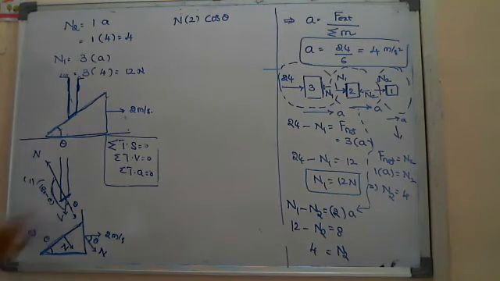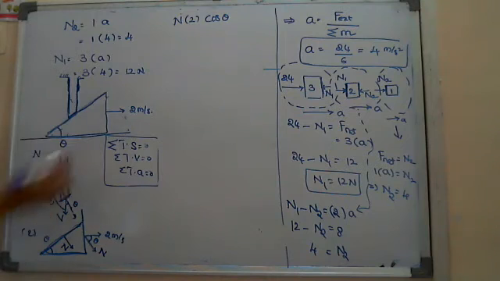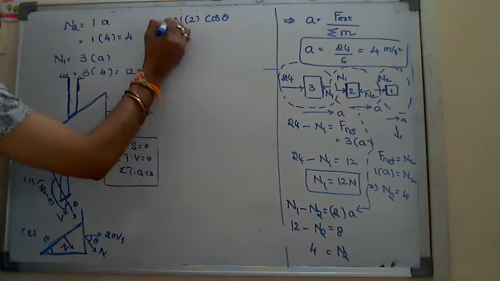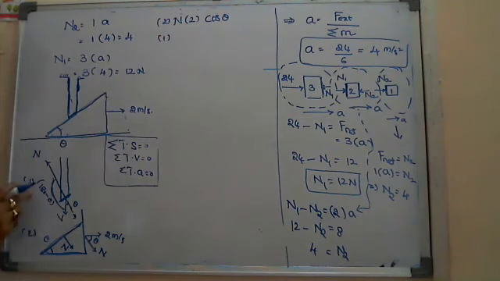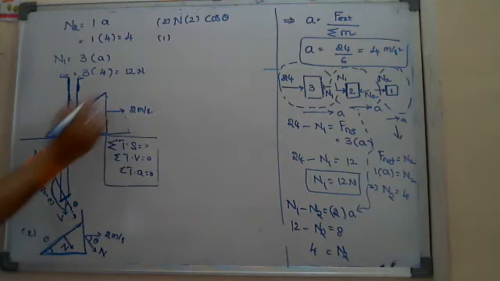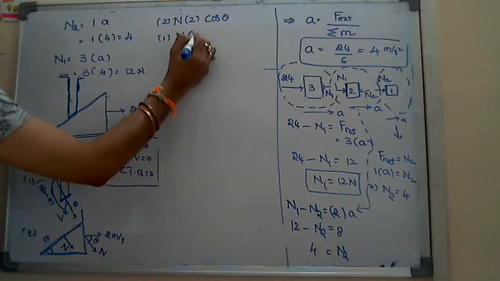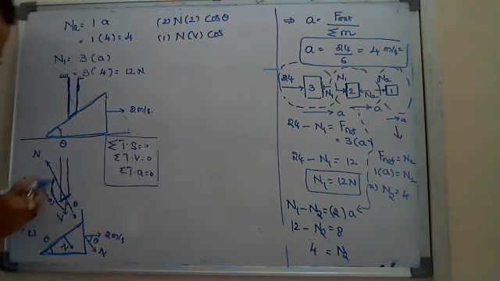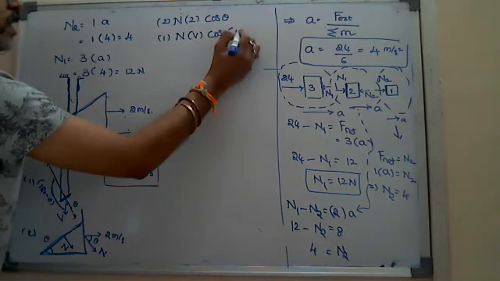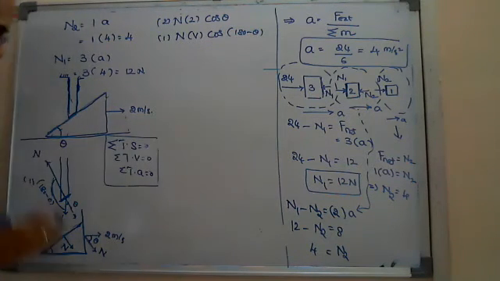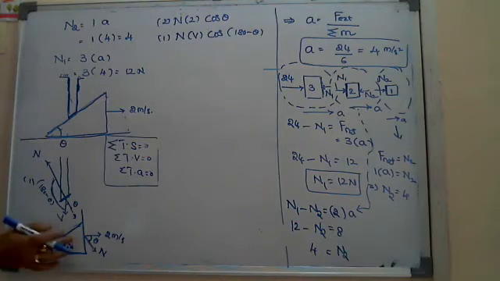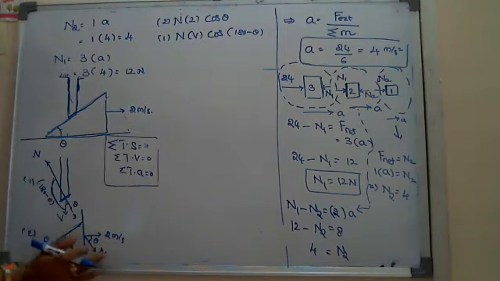So for the rod, N dot v is N into v into cos of 180 minus theta. For the two bodies in contact, I wrote N dot v for each.